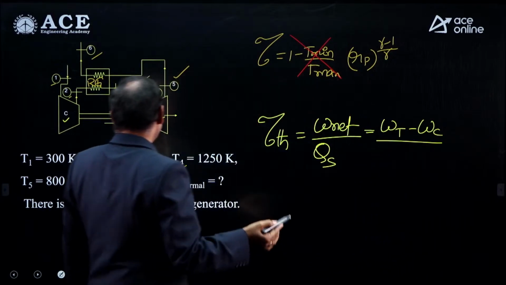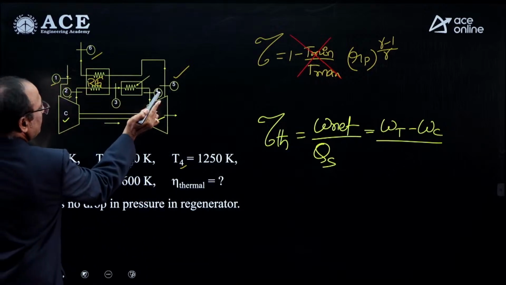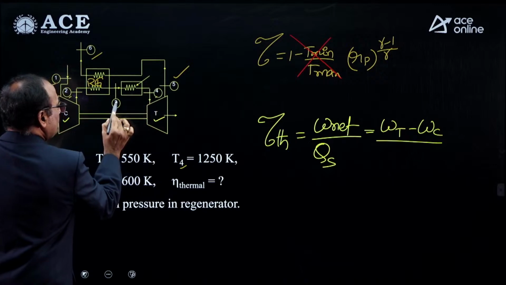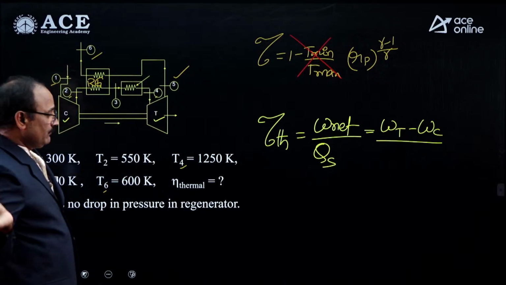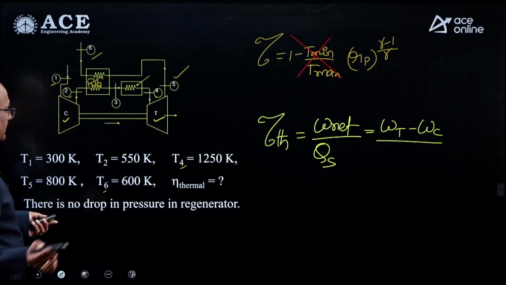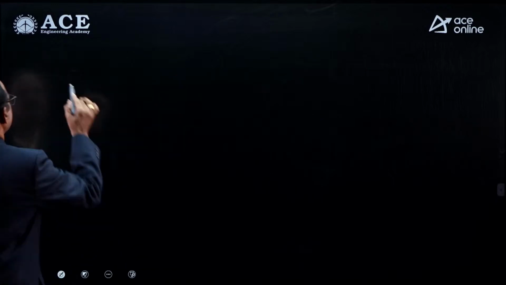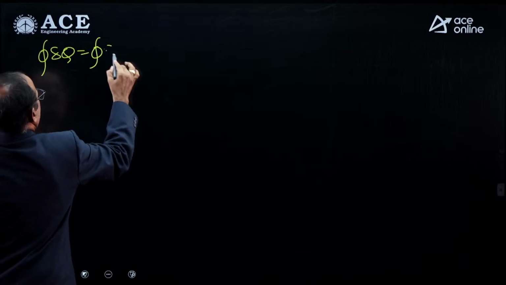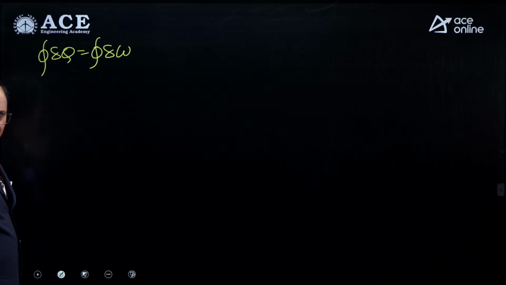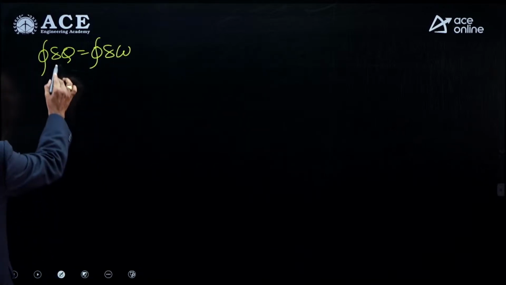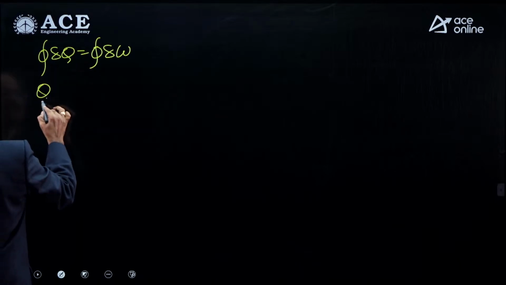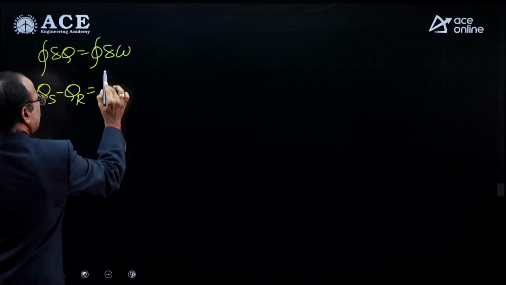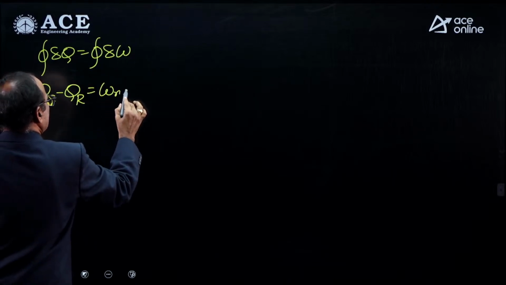The heat supplied: for finding the heat supplied, it equals Cp per kg of the material, Cp (T4 minus T3), but T3 is not given. For that, you take the cyclic relation. So what is the cyclic relation? According to the first law of thermodynamics, for any cyclic process, cyclic integral of del Q is equal to cyclic integral of del W. Here cyclic integral del Q means heat supplied minus heat rejection, and cyclic integral del W means net work output.